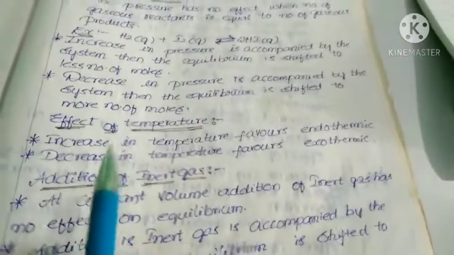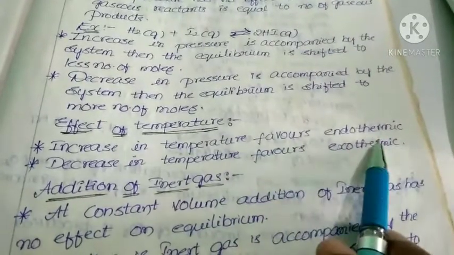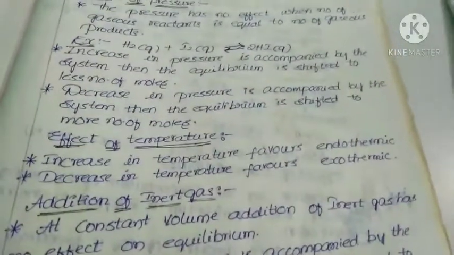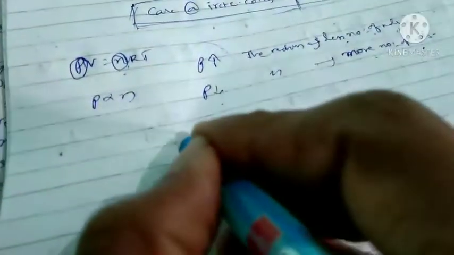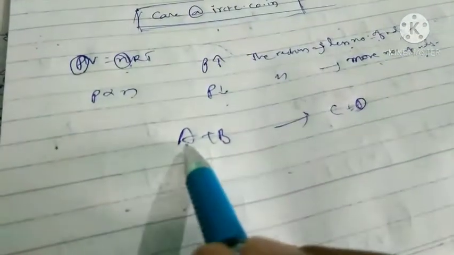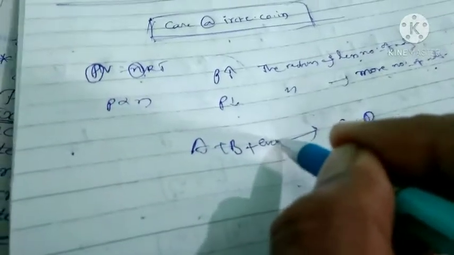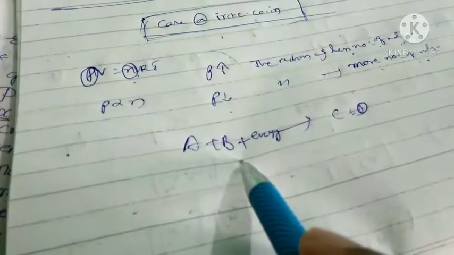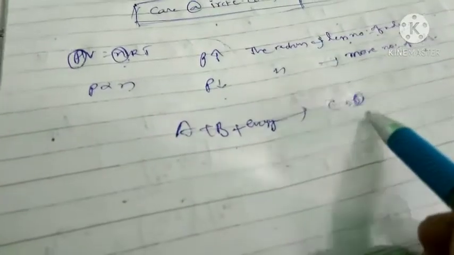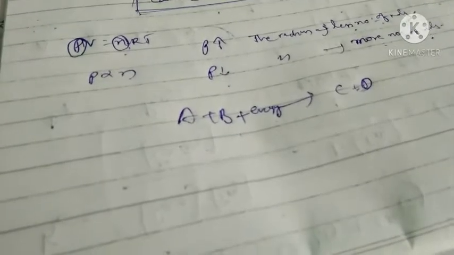Now come to the effect of temperature. Increase in temperature favors the endothermic reaction. Why? See, I will give one example. A plus B gives C plus D. In this reaction, A and B are reactants, C and D are products. Endothermic means energy is absorbed. That means A and B gain some energy, and then only they convert into C and D. That is the meaning of that point, and that is an endothermic reaction.